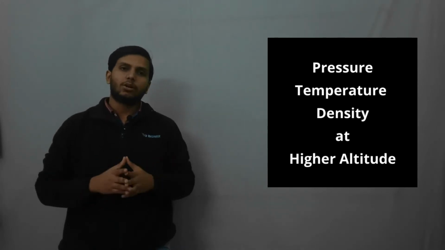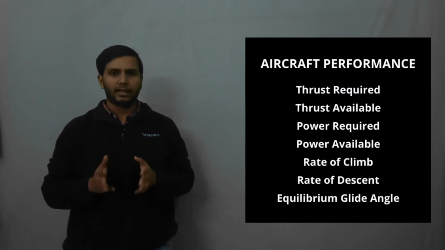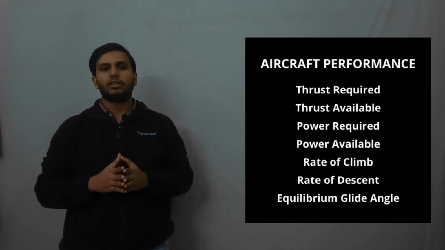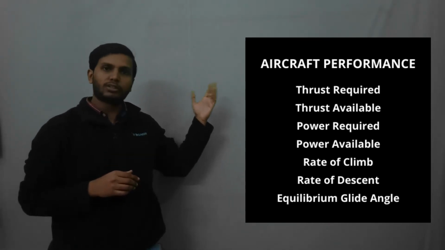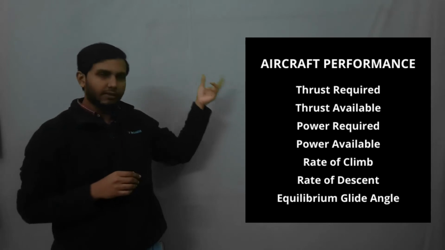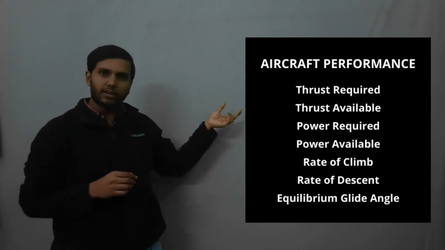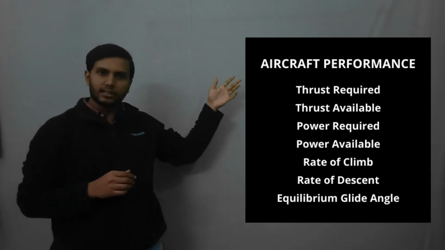The second section is aircraft performance. In aircraft performance, we study how much thrust is required, how much thrust is available, how much power is required, how much power is available, the rate of climb, and the rate of descent.